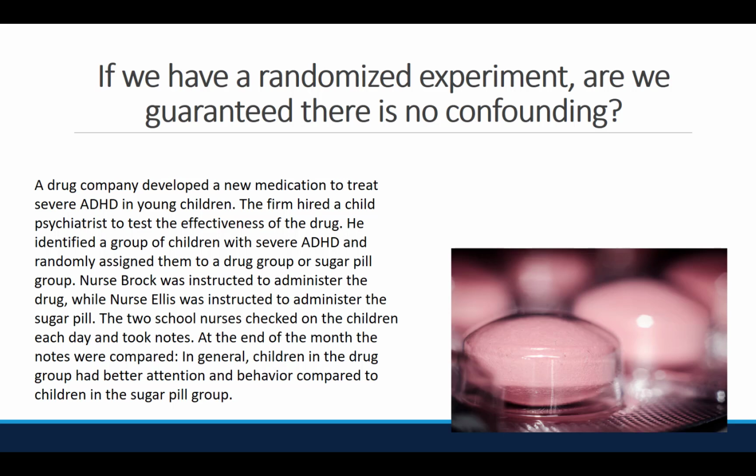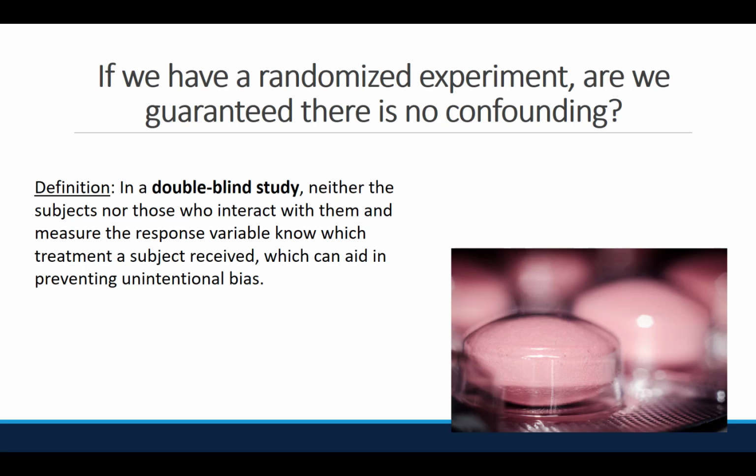In general, children in the drug group had better attention and behavior compared to children in the sugar pill group. Do you think it's safe to conclude the drug helps with severe ADHD? Notice that we have a randomized experiment since the children were randomly assigned to drug or placebo group. Even though we have a randomized experiment, there is still an issue with the study. The nurses knew if the children received the drug or the sugar pill. Knowing which drug the children received may influence their perception of the children's behavior, introducing bias into the study. How can we fix the study?